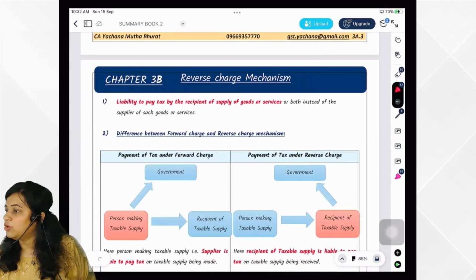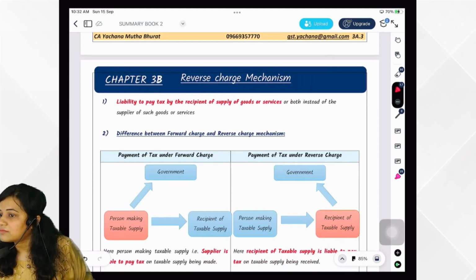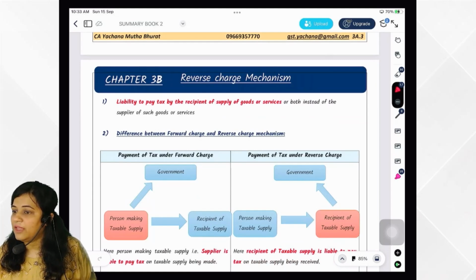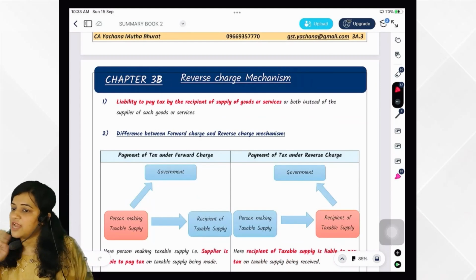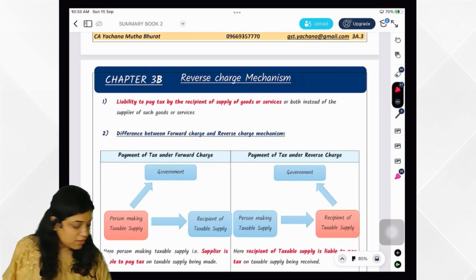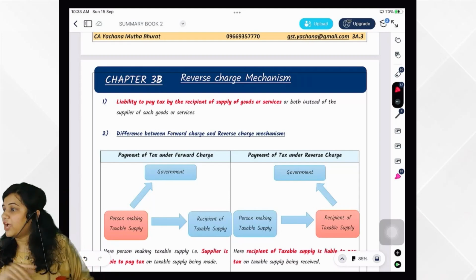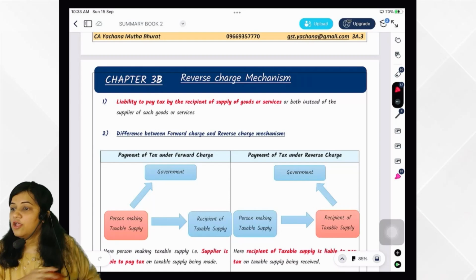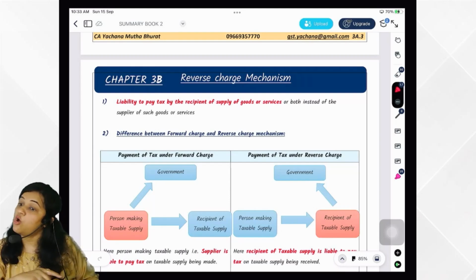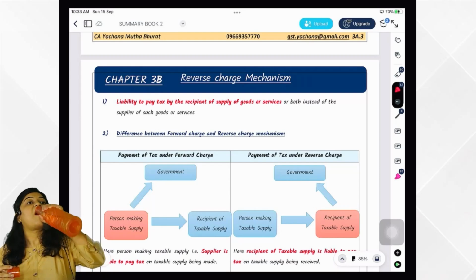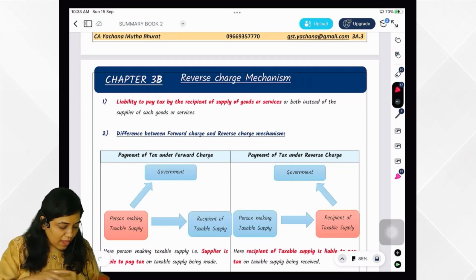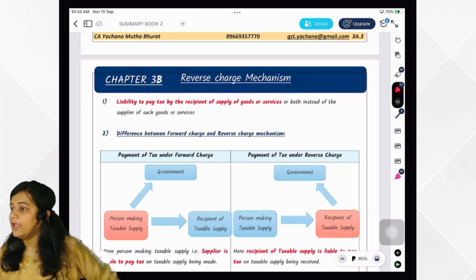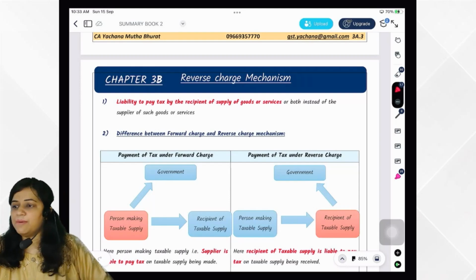3B, you want me to revise in 10 minutes? Quickly, 10 minutes we'll revise 3B. Okay, 3B, 3C we will revise in 10 minutes, not more than that. So in 1 hour only we would be revising 5 chapters. Okay, this is a marathon. This is called marathon revision. We will try, one day before your exam, we would be doing this online. So in 4-5 hours you would be able to do the full subject.